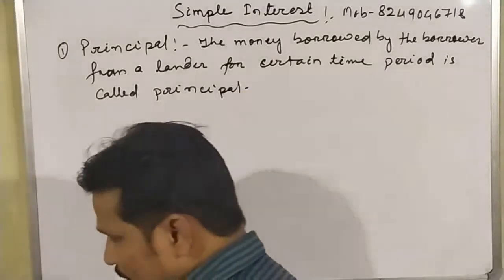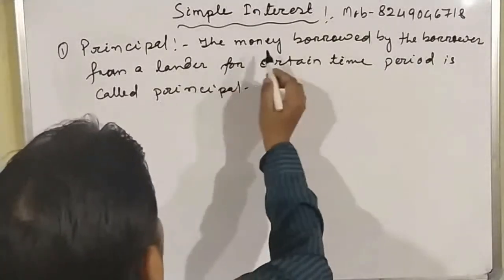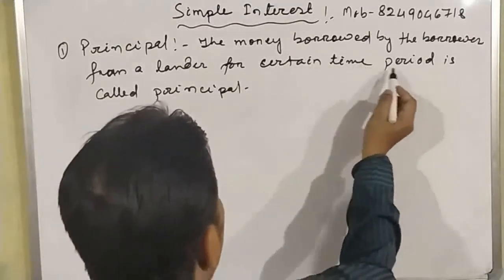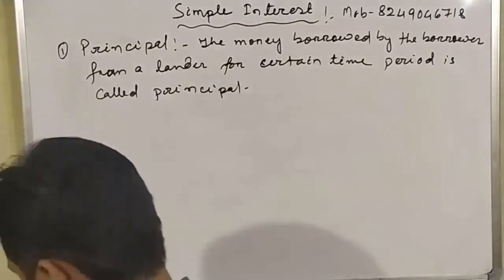So what is the meaning of principal? Principal is the money borrowed by the borrower from a lender for a certain time period.